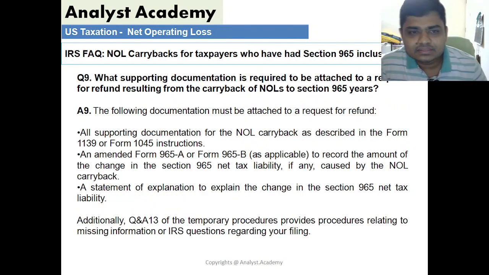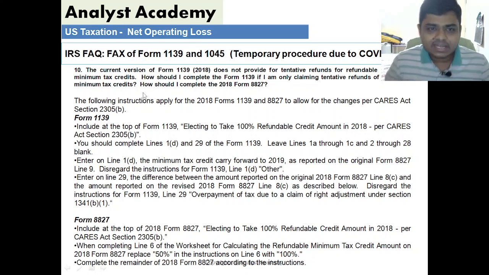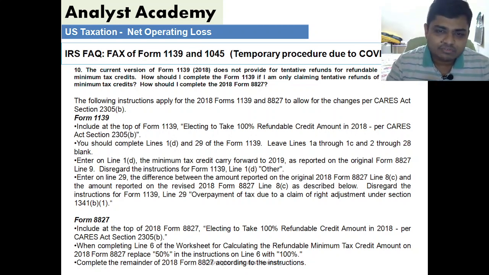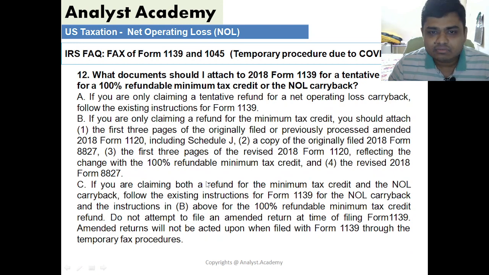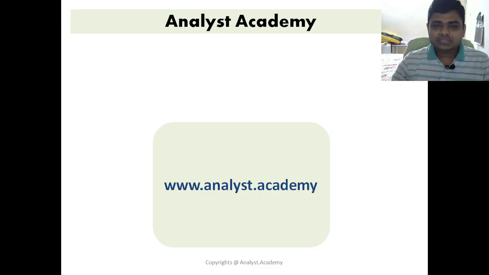And then there are certain temporary procedures due to COVID, where the IRS allowed taxpayers for a period of time to send Form 1139 or Form 1045, which is nothing but the refund application, through fax. What has to be sent via fax has been explained over here: what you need to attach to claim this refund, and what information the IRS would need to assess your claim. So with that, we are